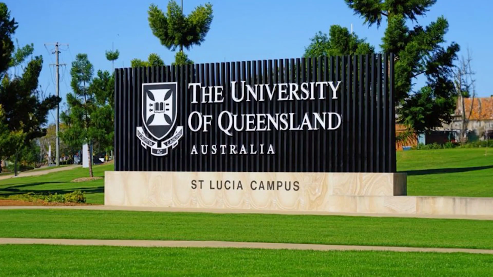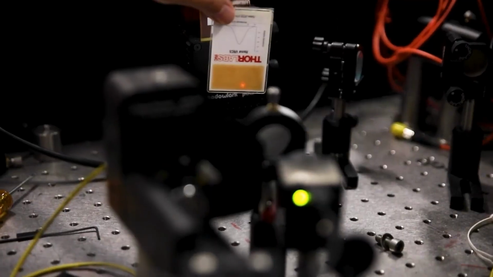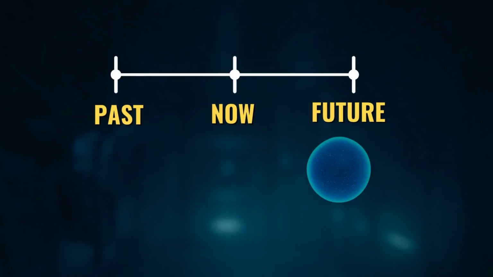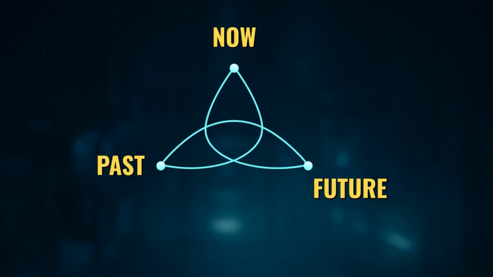Now, I mentioned that there are some incredible experiments about these topics. Look, one of them was conducted in 2014. In an experiment at the University of Queensland in Australia, scientists managed to simulate the idea of a time loop in a laboratory setting. The physicists wondered about this. Could a particle possibly communicate between its future self and its past self? In other words, could certain information at the quantum level bend the direction of time?